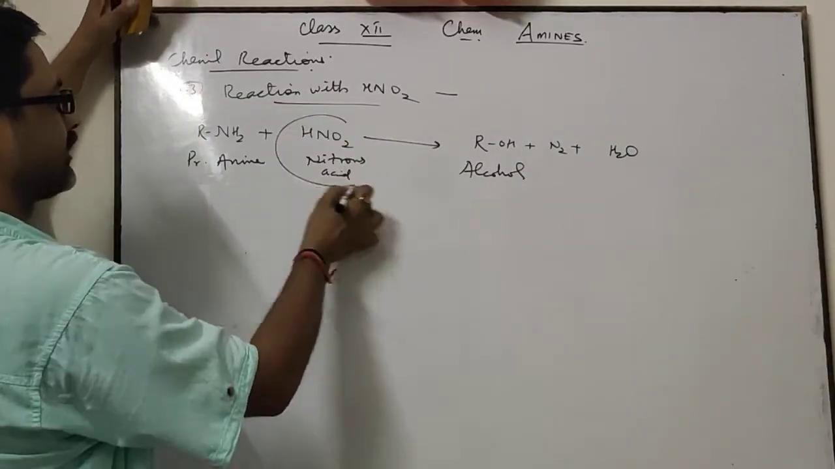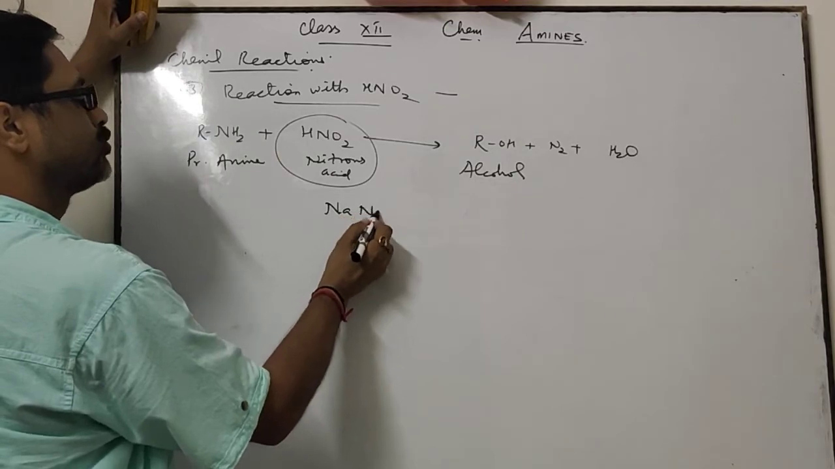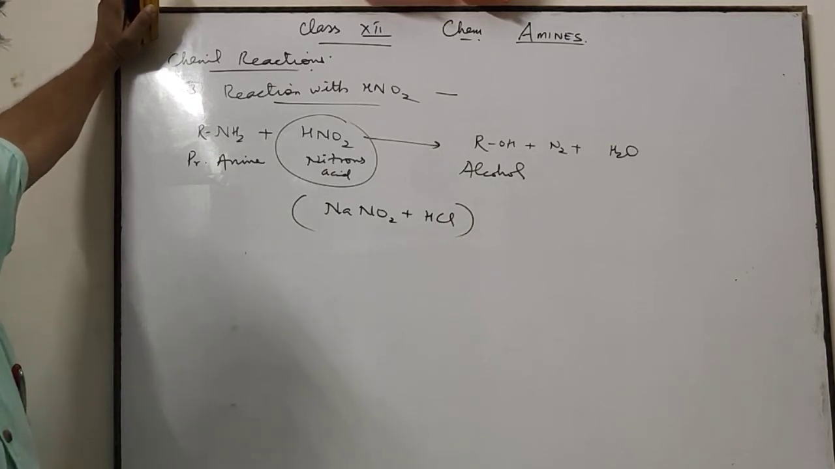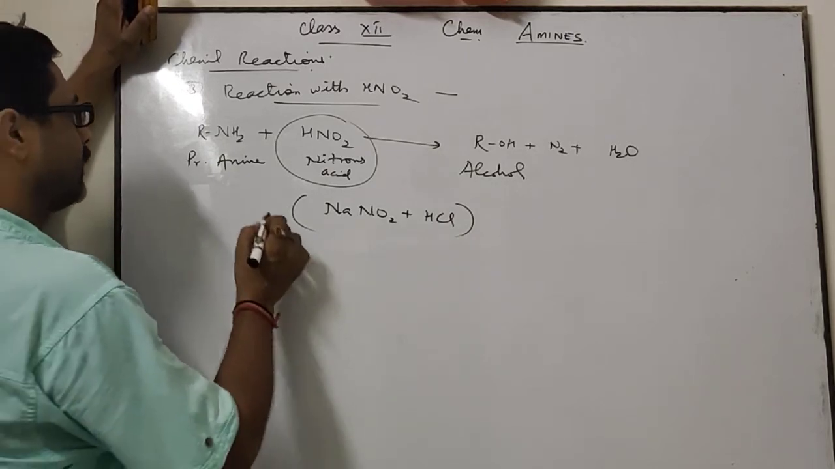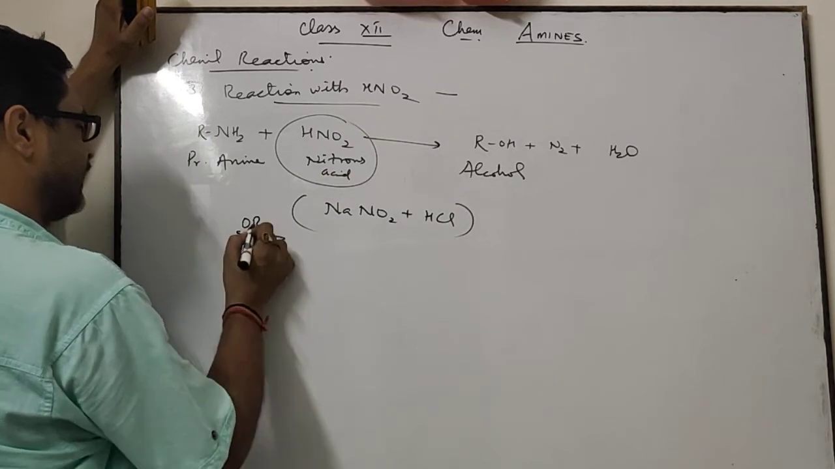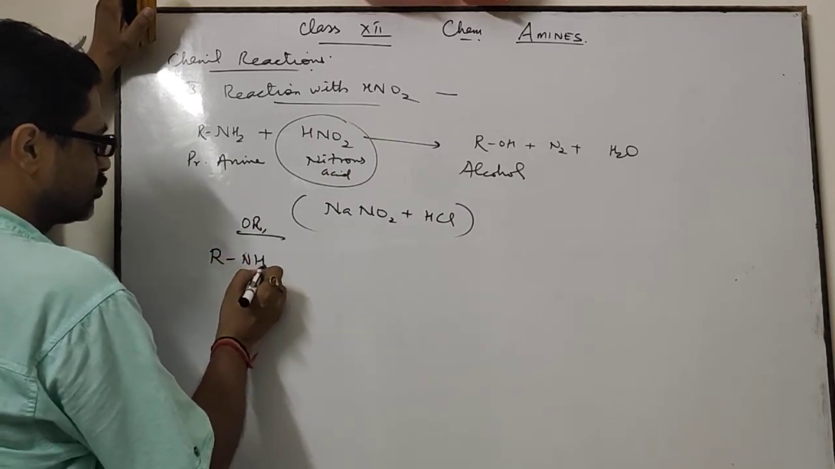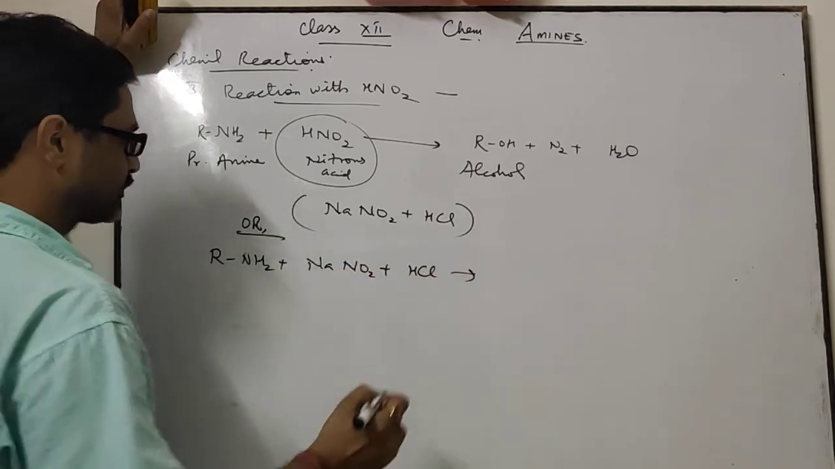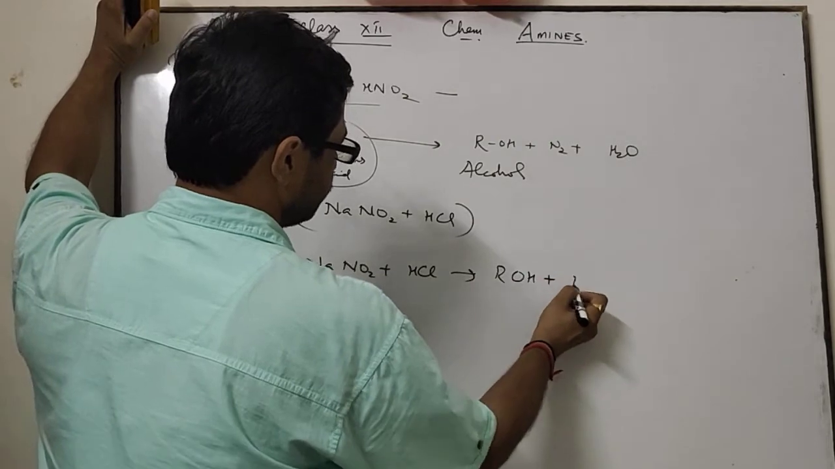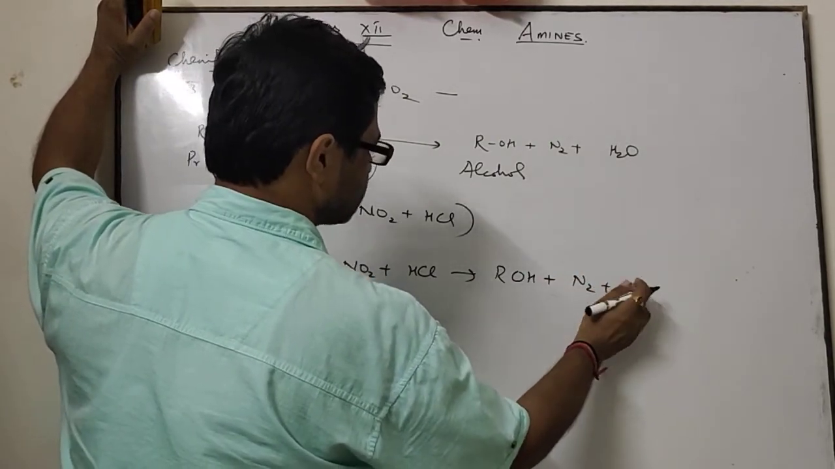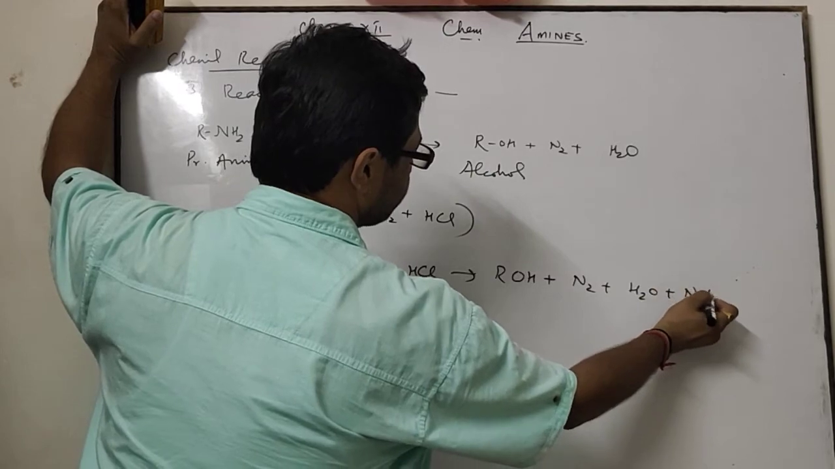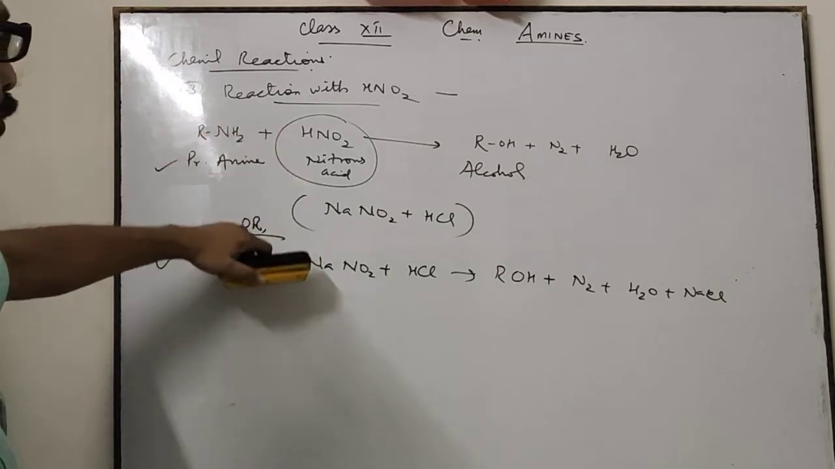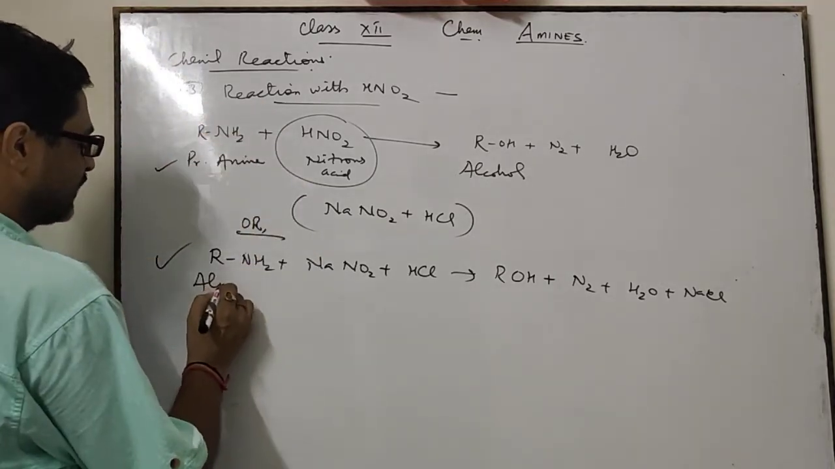This nitrous acid is an unstable acid which is produced by reacting NaNO2 and HCl, sodium nitrite and hydrogen chloride. Means this reaction can also be written like this: RNH2 plus NaNO2 plus HCl gives ROH plus N2 plus NaCl plus H2O. This reaction can also be written like this. Both reactions are same. Okay. This one is aliphatic amine.